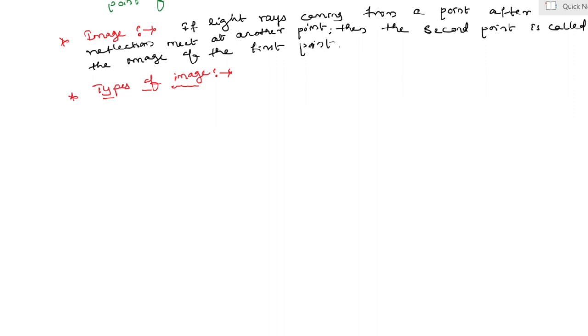Yes. Now let us see, there are totally two types of images. First one is a real image, and second one is virtual image.